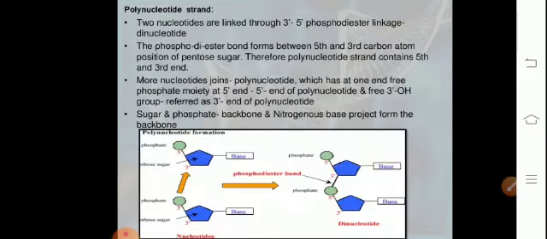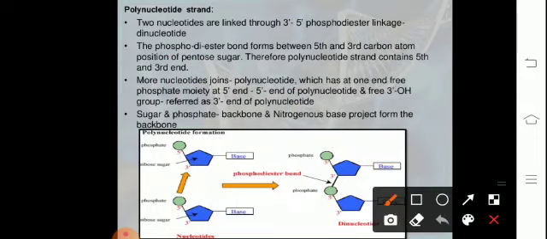Now let us have a look at the diagrammatic view which is given over here. So in the polynucleotide strand, the two nucleotides are linked through the 3' 5' phosphodiester linkage. Here we can see that the one depicted in blue is the ribose sugar, a pentose sugar, a 5-carbon sugar.